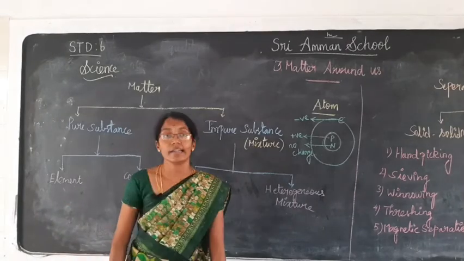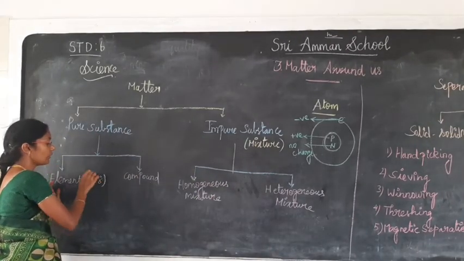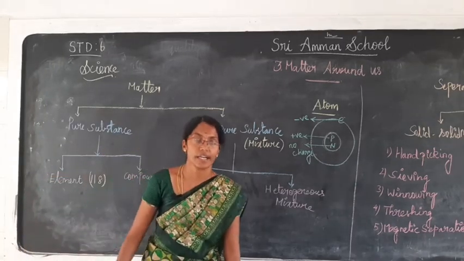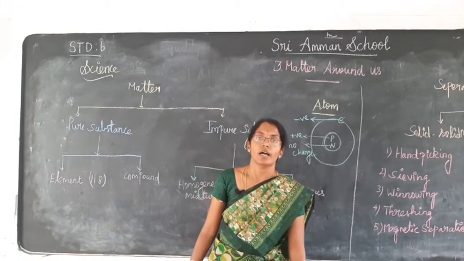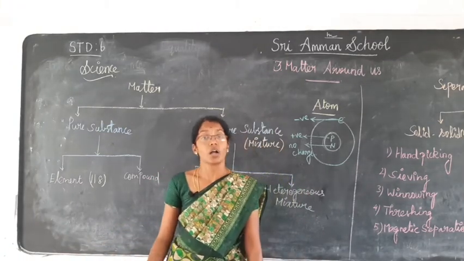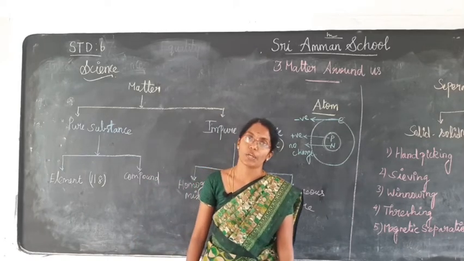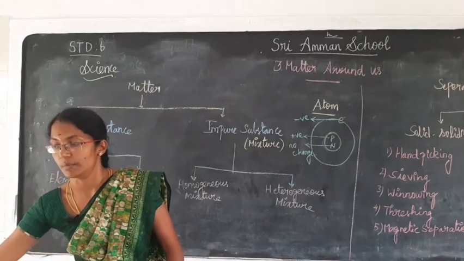There are 118 elements present on earth. Scientists have discovered 118 elements so far, and these are arranged in the form of a table according to their properties. That table is known as the periodic table.